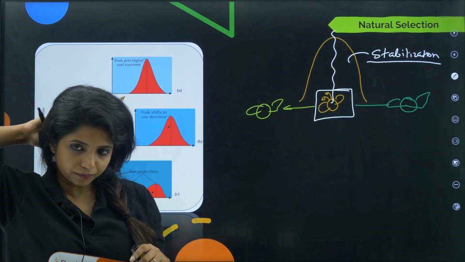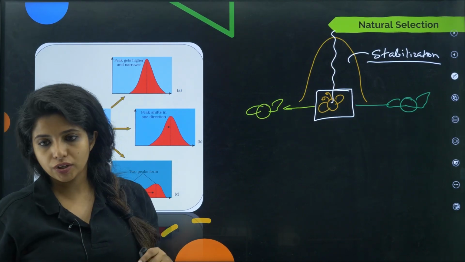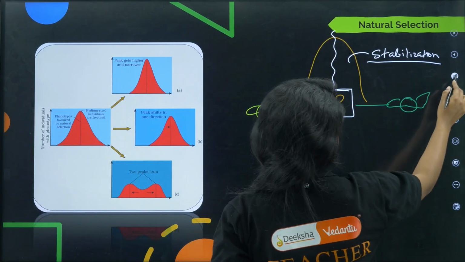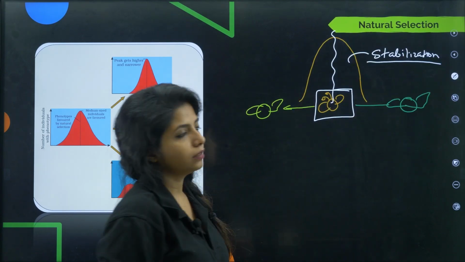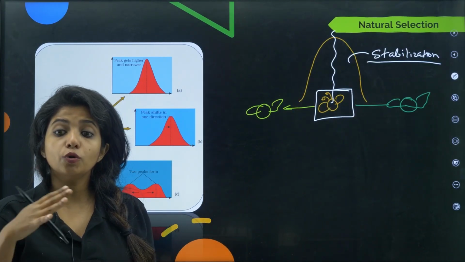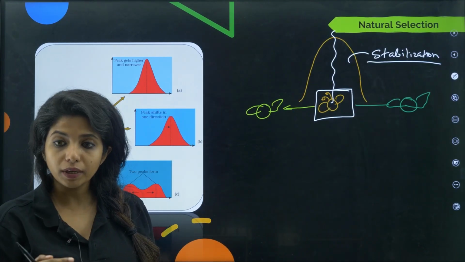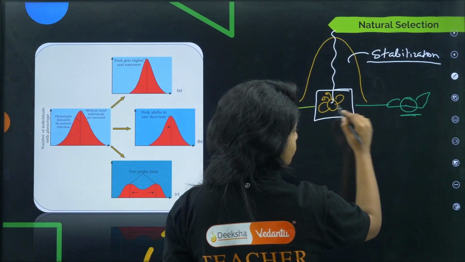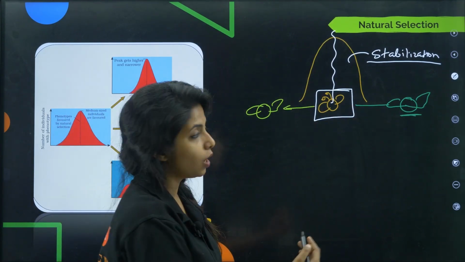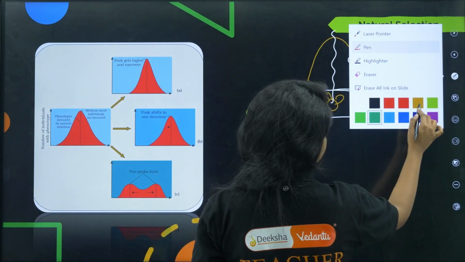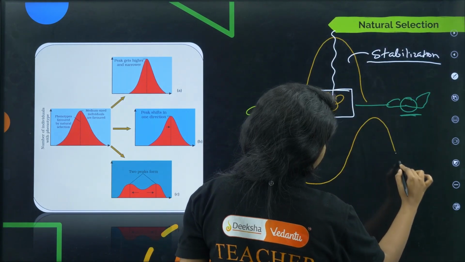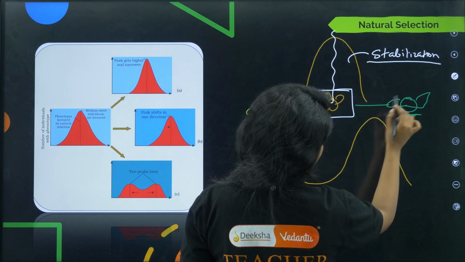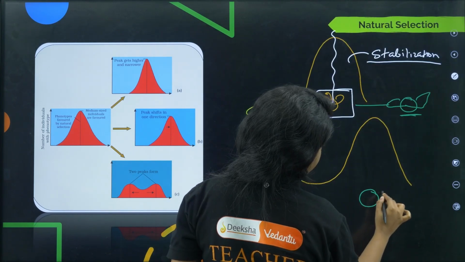Now suppose there are some changes in the environment such that the area which was there turned out to be green in color, dark green in color, not light green. This particular peak that you see here will slowly shift towards the side where dark green individuals are.